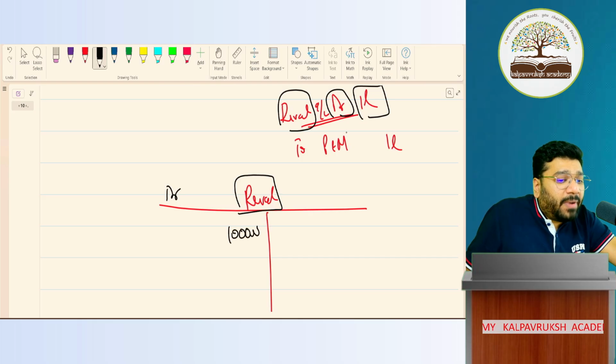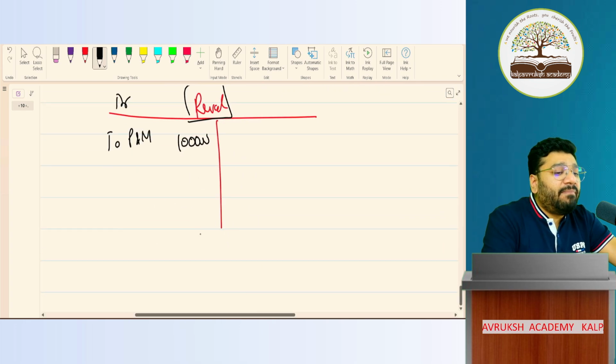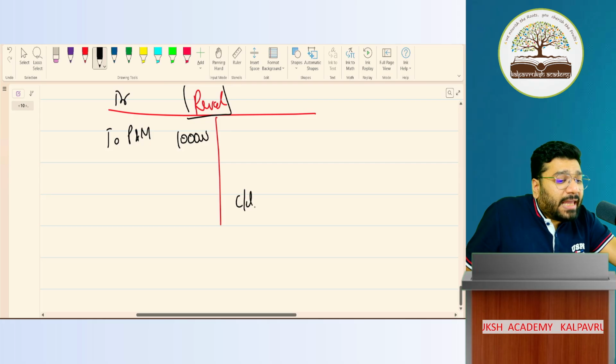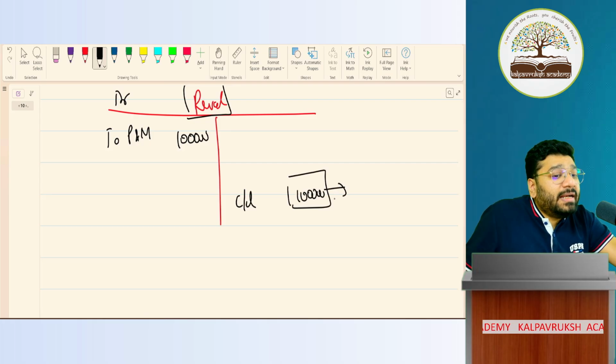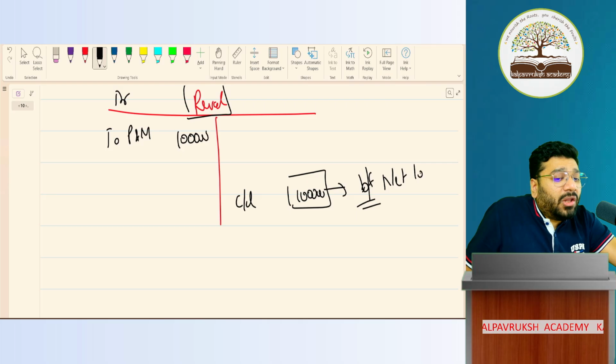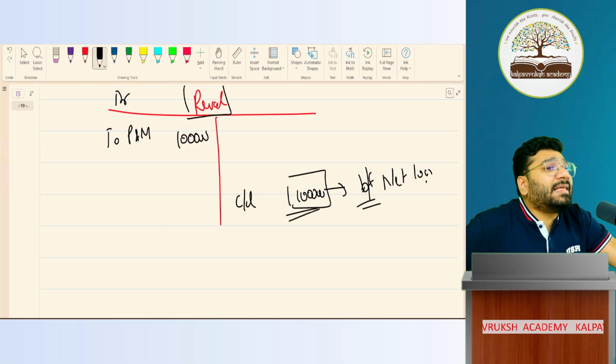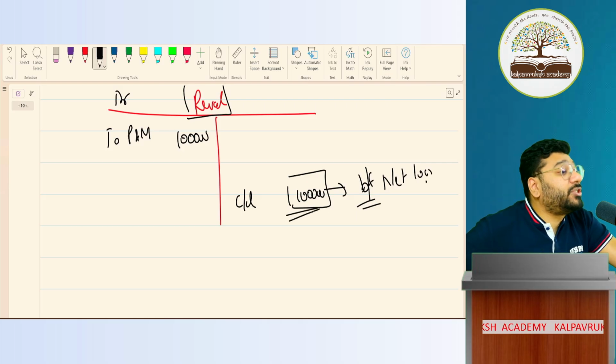Who is the opposite partner? To plant and machinery. If I balance this ledger, I'll get balance carried down here. How much? 1 lakh. In the P&L account, on the credit side, if you get a balancing figure, what does it mean? Net loss. So this 1 lakh is called net loss on revaluation.